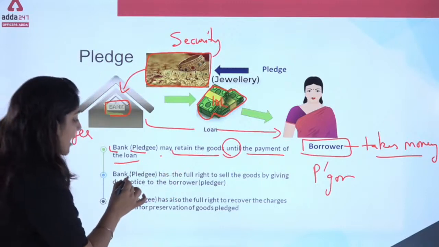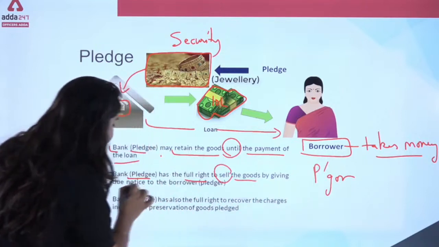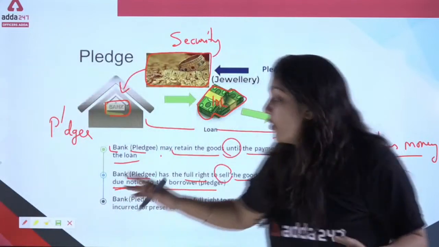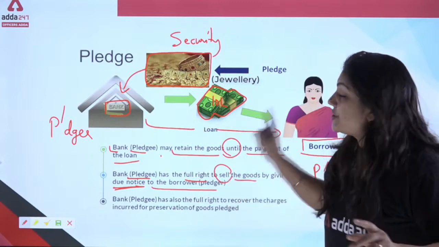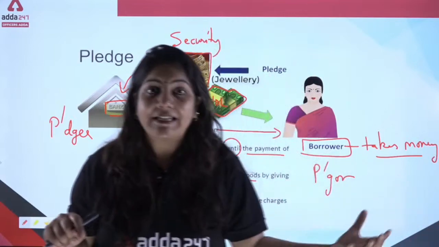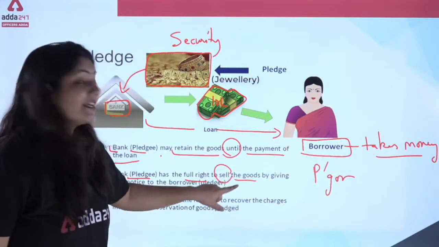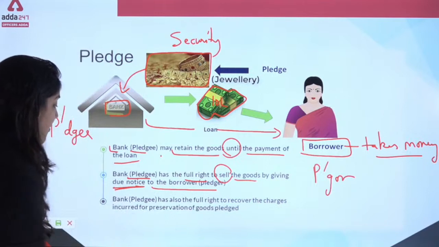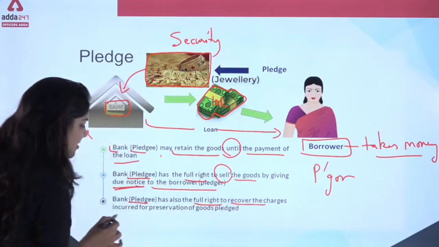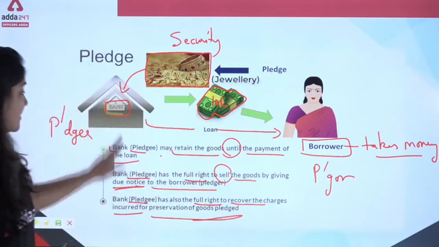Now the pledgee, that is the bank, has full right to sell the goods by giving due notice to the borrower. When does this right arise? The bank has a right to sell when she is unable to pay the money. But when the bank has to sell the security, that is the gold jewelry, the bank has to give notice to the borrower. That is an essential point of pledge. Got it? Now, the pledgee, that is the bank, also has the full right to recover the charges incurred for preservation of the goods pledged. So this is also a right of the pledgee.